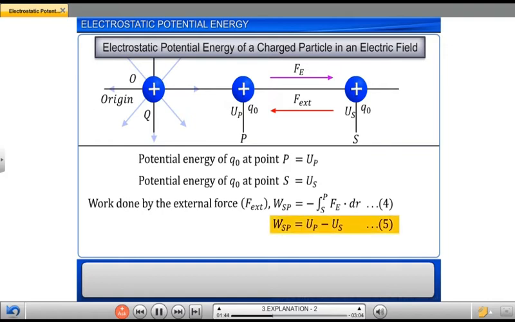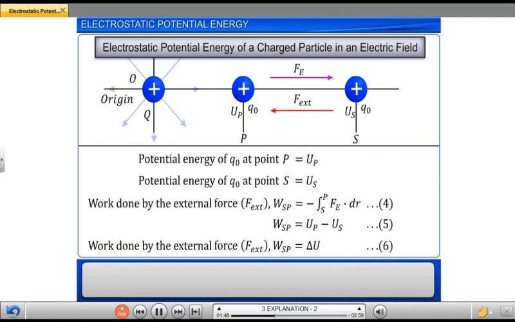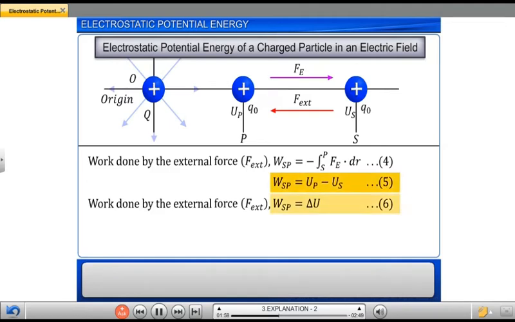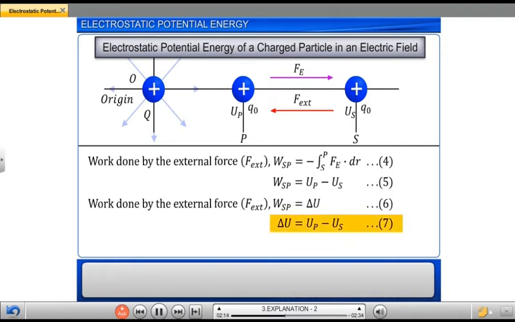Let this be equation 5. The work done by the external force F is WSP is equal to delta U. Let this be equation 6. From equations 5 and 6, the work done by the external force WSP can be rewritten as delta U is equal to UP minus US. Let this be equation 7.